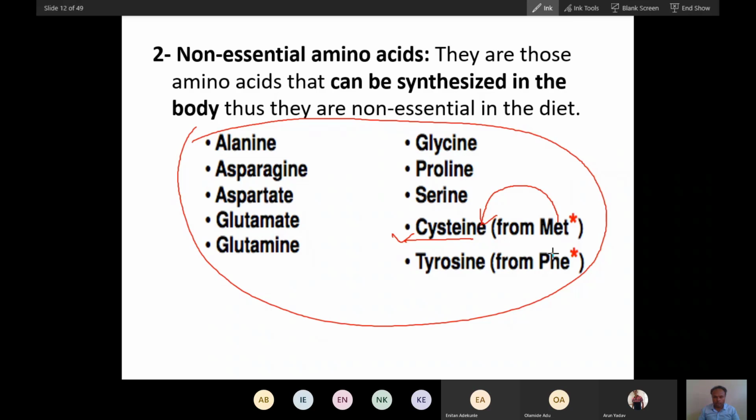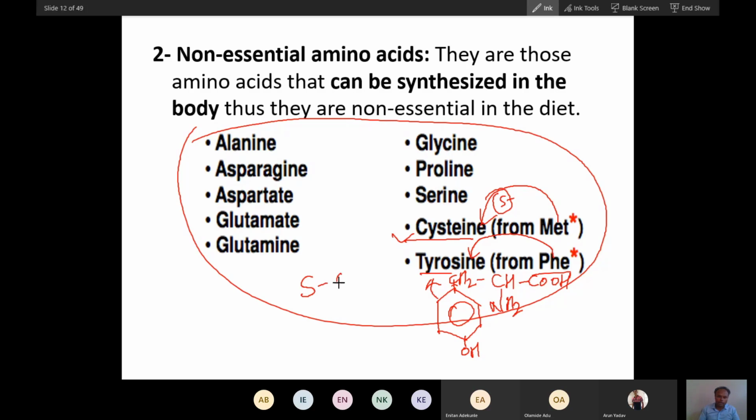And tyrosine is a non-essential amino acid, synthesized from phenylalanine. Both are aromatic amino acids; both have this benzene ring, which is an aromatic ring. Hydroxylation of phenylalanine will produce tyrosine. So there will be CH2, CH, and then CO, and here you will find NH2. This is tyrosine. Now cysteine is a sulfur-containing amino acid, and this is made from methionine.